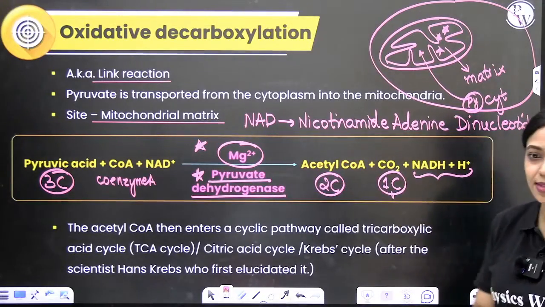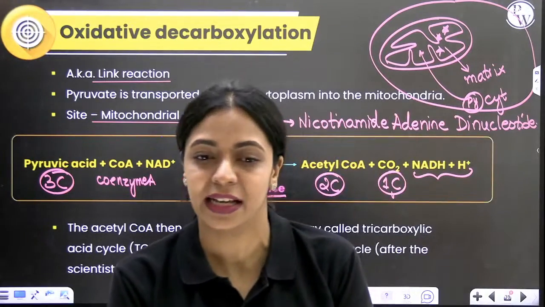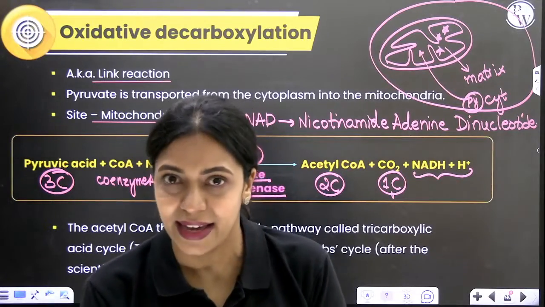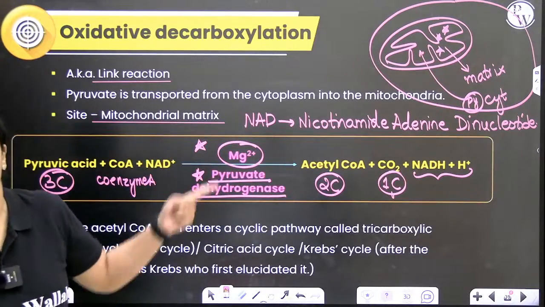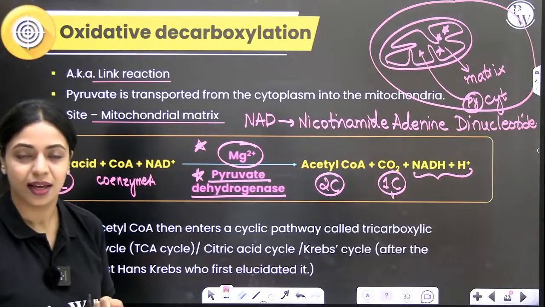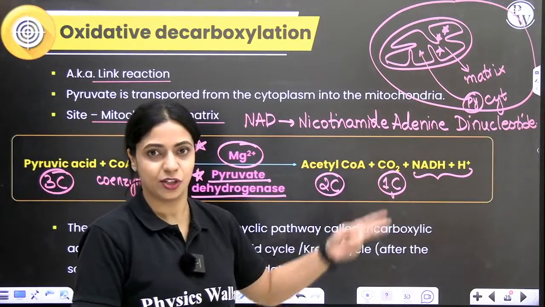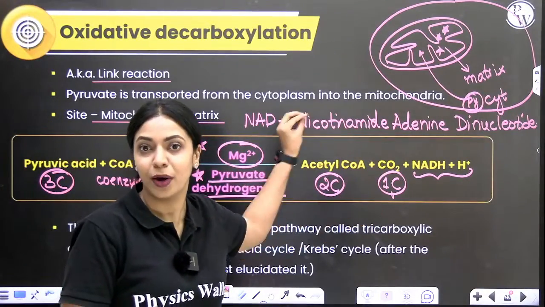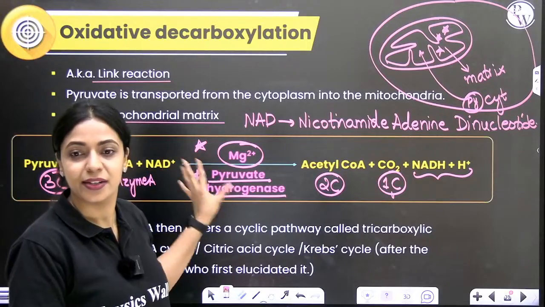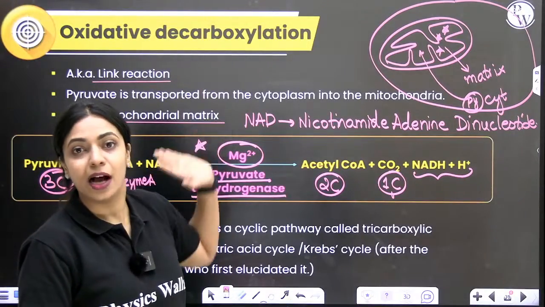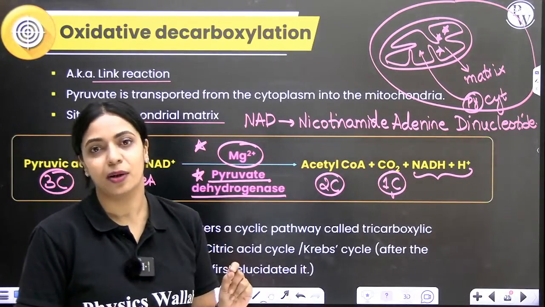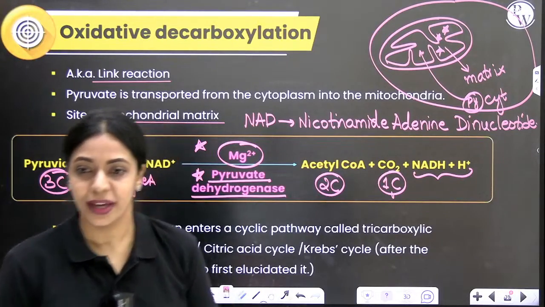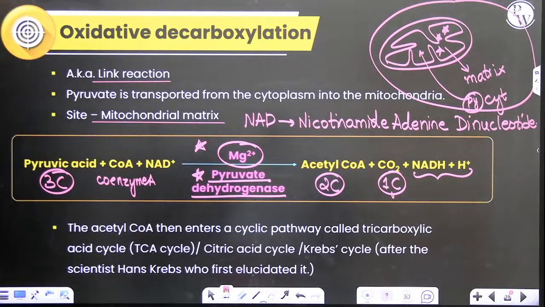So in this process, oxidation is happening, reduction is happening, decarboxylation is happening. What is getting oxidized? Pyruvic acid is getting oxidized to acetyl CoA. What is getting reduced? NAD plus is getting reduced to NADH and H plus. Decarboxylation is also happening because a 3 carbon compound is forming a 2 carbon compound releasing a carbon dioxide. That is why it is called oxidative decarboxylation. The alternate name for oxidative decarboxylation is your link reaction. Okay? Is it clear? Any doubts here?